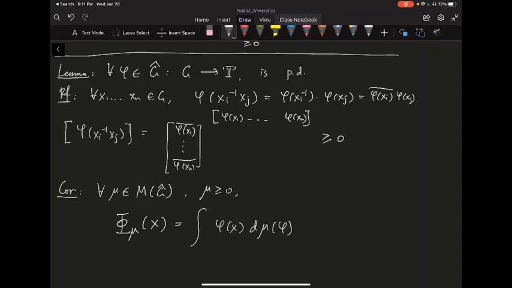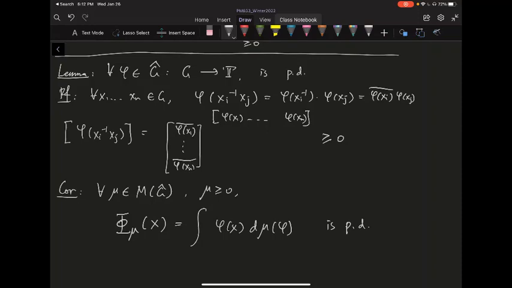Okay, mu is a measure on the dual group, on the characters. So basically I'm fixing x and I integrate across all these characters. Okay, you can think about this as a positive combination of these characters. So this one is going to be positive definite.